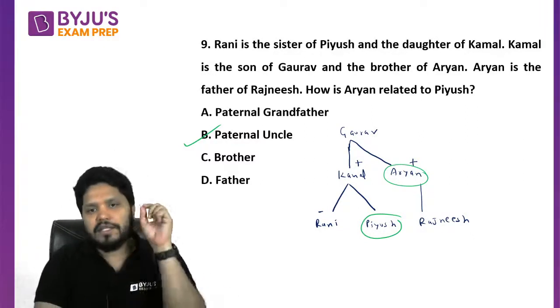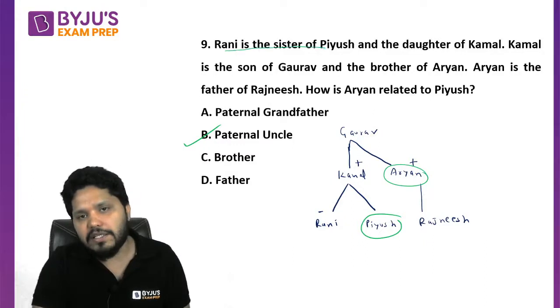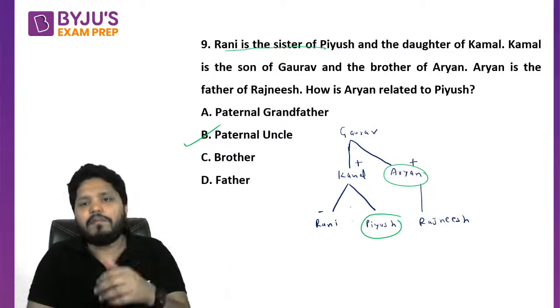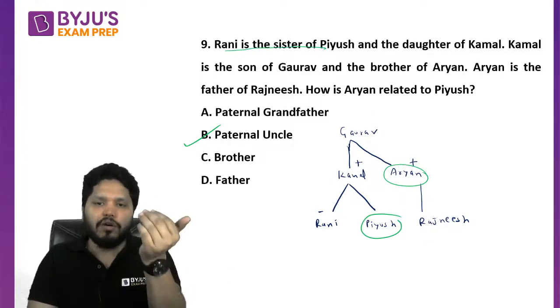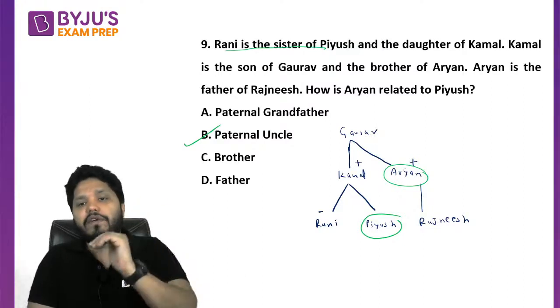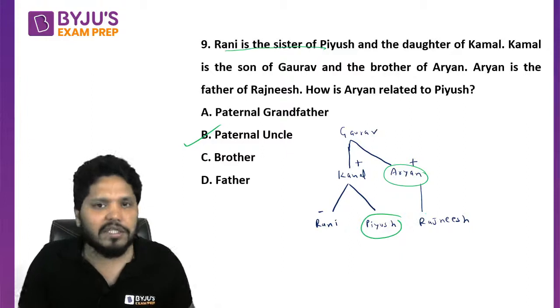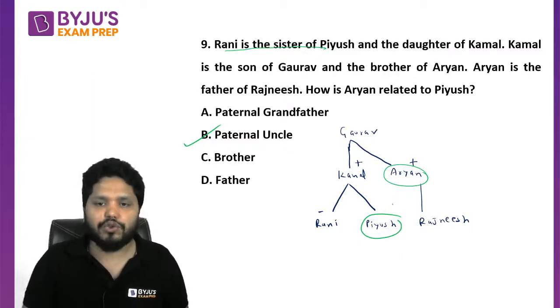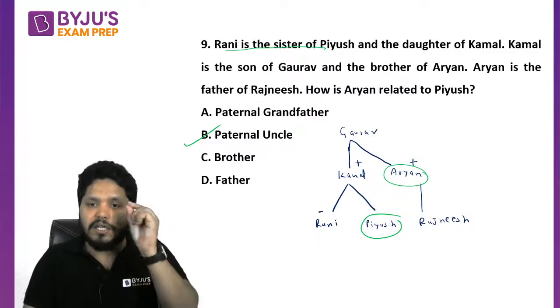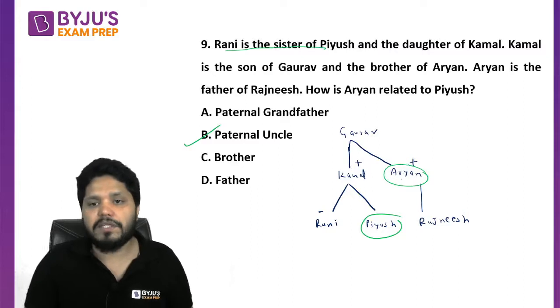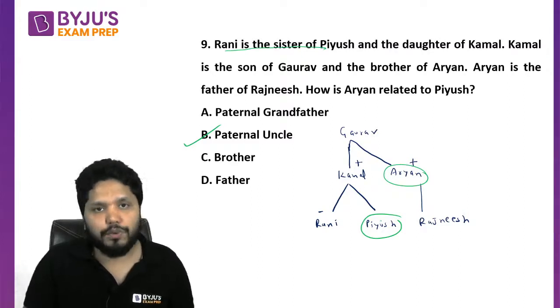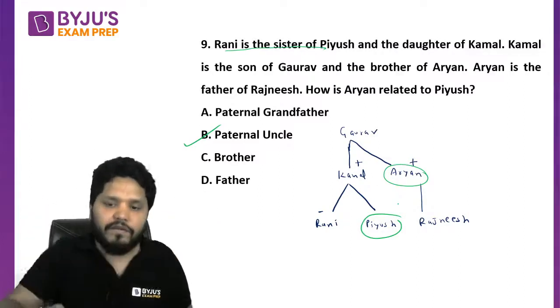Where do we have to start from? Start from the very first line. Rani is the sister of Piyush. Draw the diagram. Kamal is the father. Father of Kamal is Gaurav. Gaurav is having one more son, that is Aryan, and the child of Aryan is Rajneesh. We want a relationship between Piyush and Aryan. So Piyush's father is Aryan's brother. That means Aryan is the paternal uncle of Mr. Piyush. I hope it is clear to everyone.